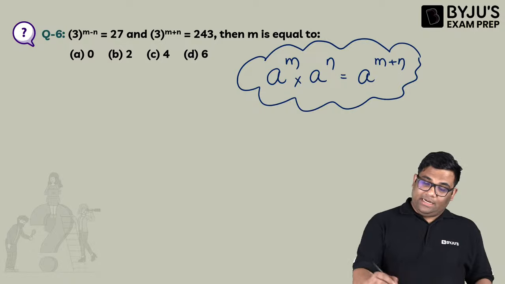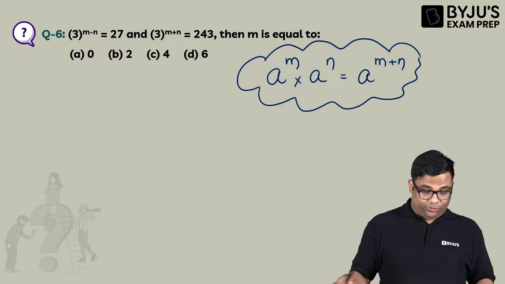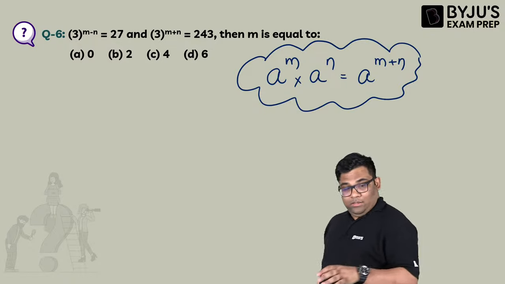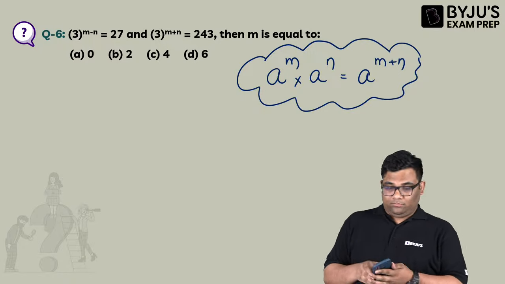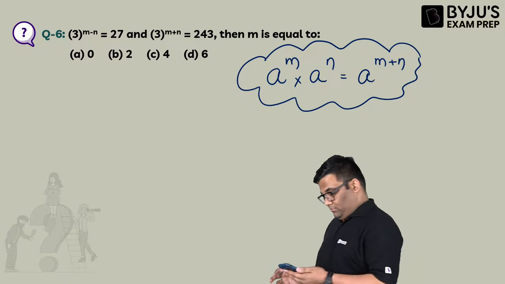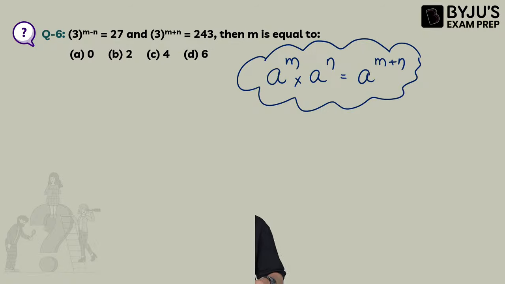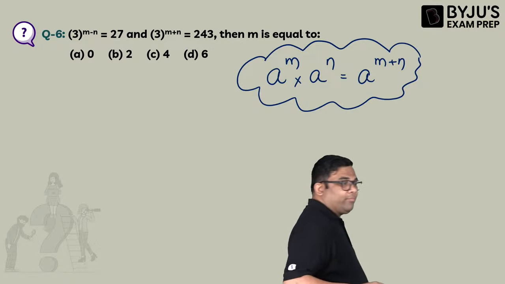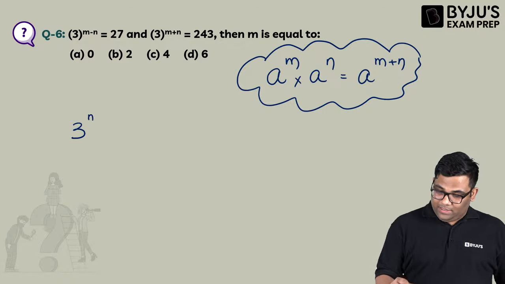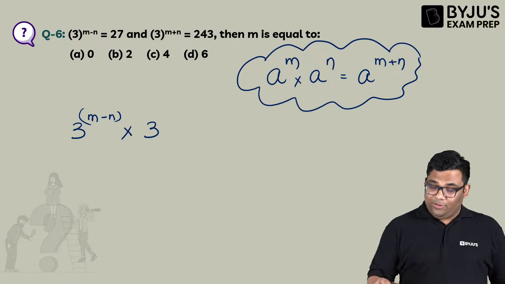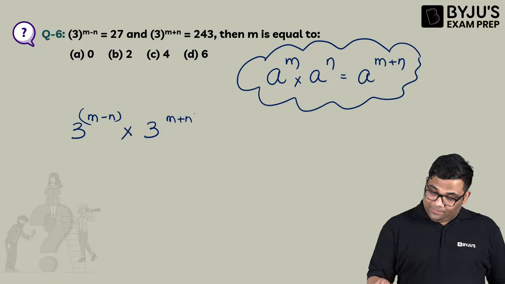Solve this and use this identity. See, if I write this identity here, you see 3 to the power m plus n.